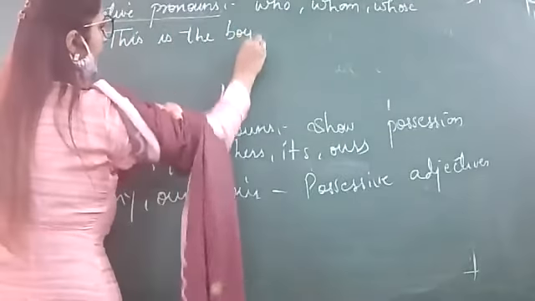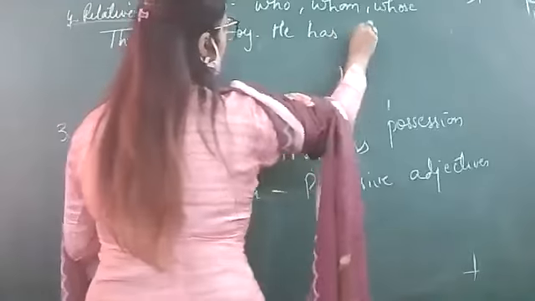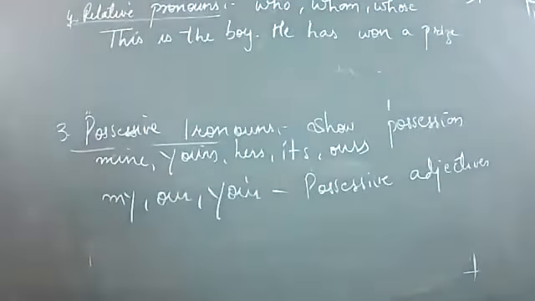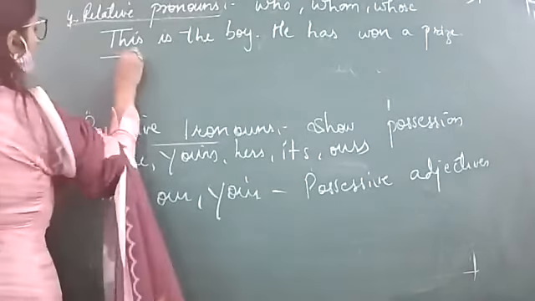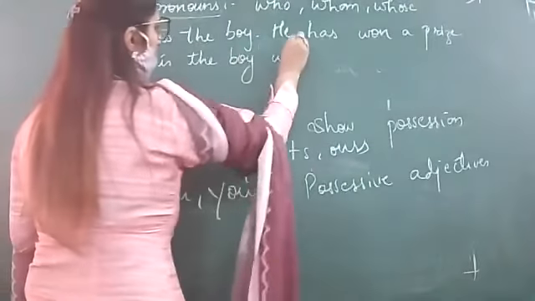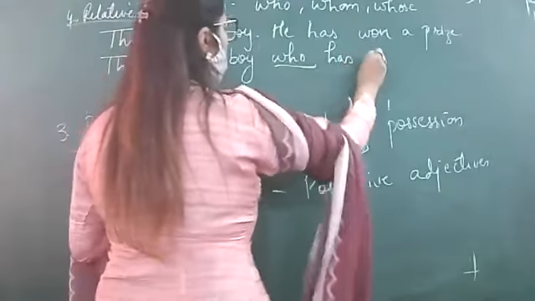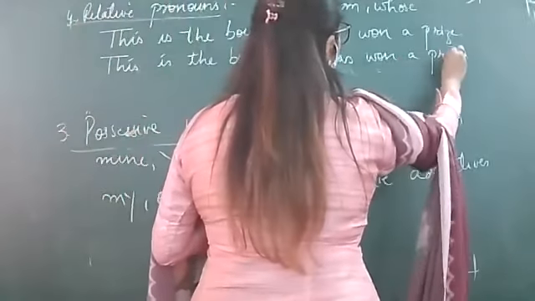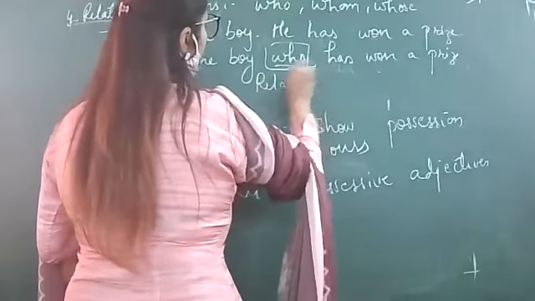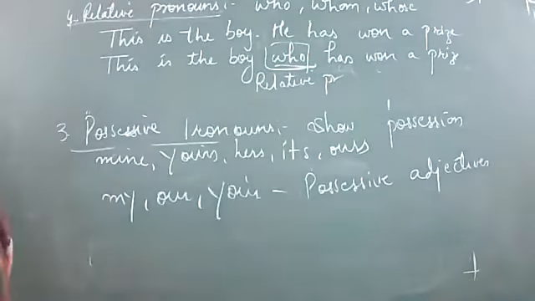Now suppose this is the boy. He has won a prize. So I have written one example here on the board. He is a boy. He has won a prize. Now join these two sentences. This is the boy who has won a prize. So here this who, what is this? This is a relative pronoun.